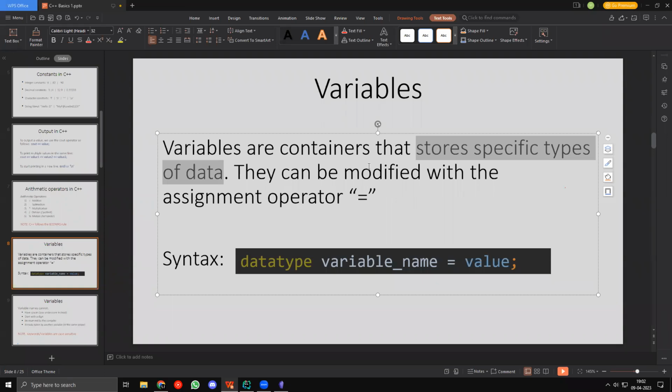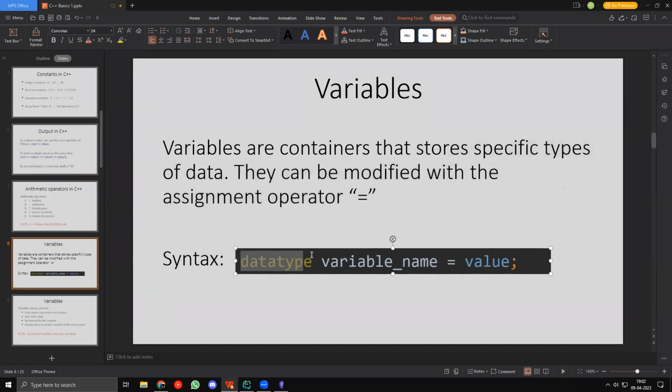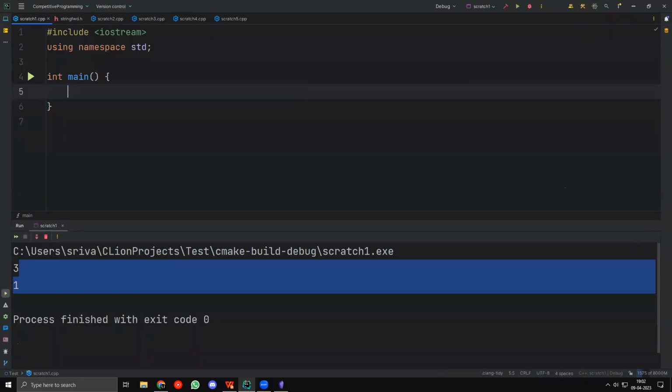And so on. So variables can only store specific types of data, and they can in fact be modified with the assignment operator. We'll come to that in a bit. But the syntax to create a variable is to first type the data type and then the variable name equal to value. So the data type part we'll be discussing in a minute or two.